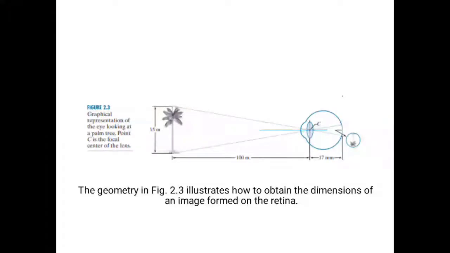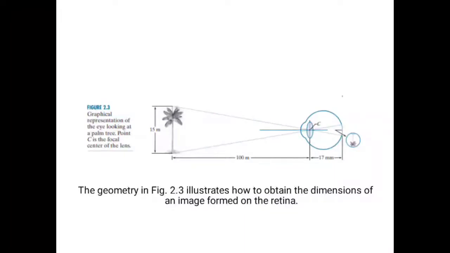So now let's see an example. Here C is the center region of the lens, and the image, the arrow mark, indicates the retina. The image formed in the retina is a tree. The distance between the lens and the retina is 17 millimeter.